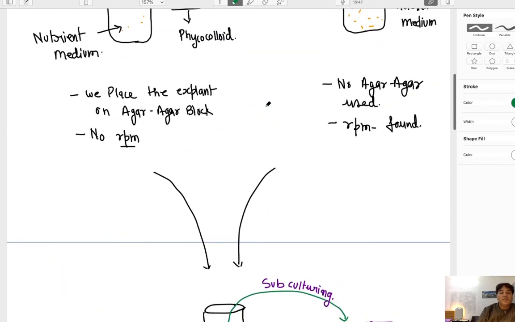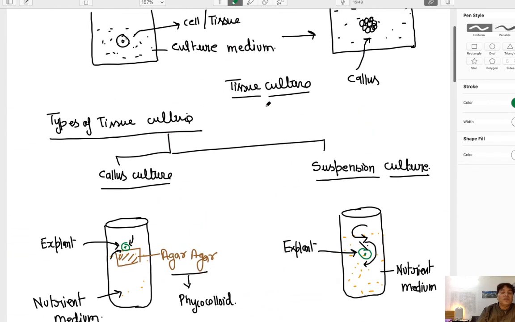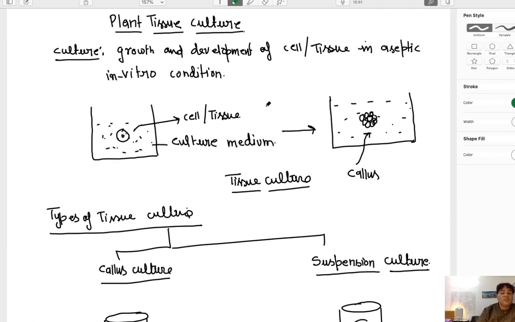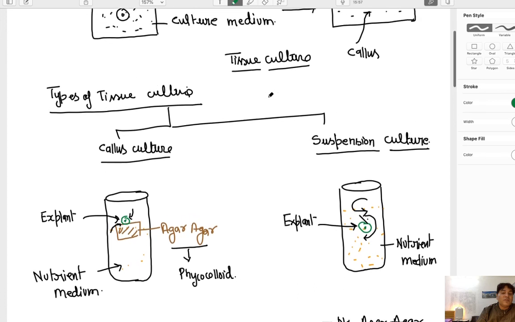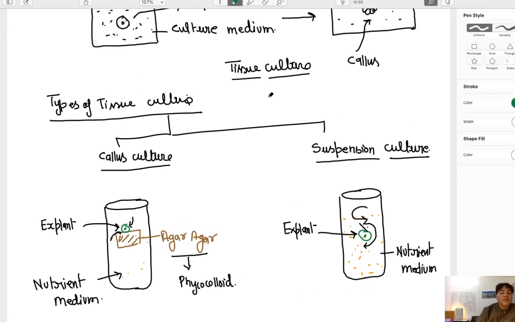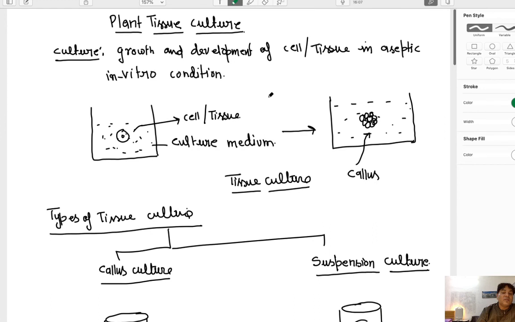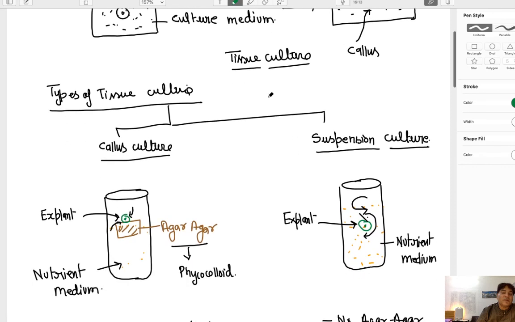So this is all about the basic concepts of the plant tissue culture. In the next slide, I am going to take the other parameters of the plant tissue culture, and that is the nutrient medium parameter and the sterilization parameters. That means I will be tackling all the parameters of the plant tissue culture in detail, and these are the basic introduction of the plant tissue culture.